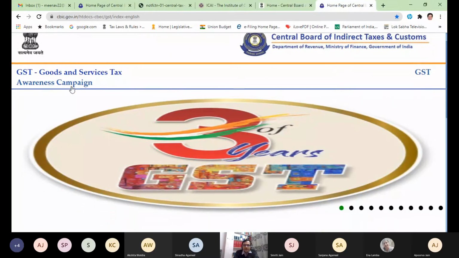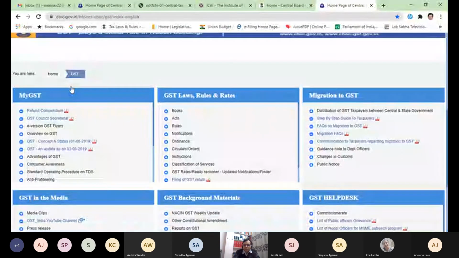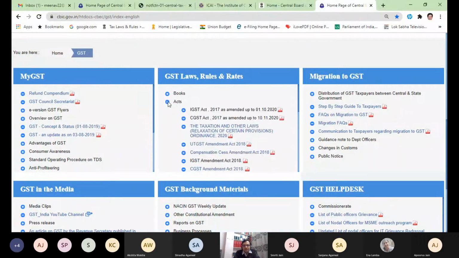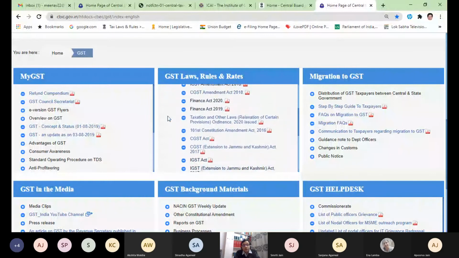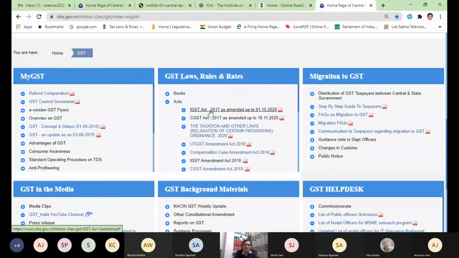When you scroll down, you can see GST laws, rules and rates. When you click on Acts, there are so many acts available, all relevant to GST. Now let me start reading these: IGST Act, CGST Act, Taxation and Other Laws (Relaxation of Certain Provisions) Ordinance 2020.